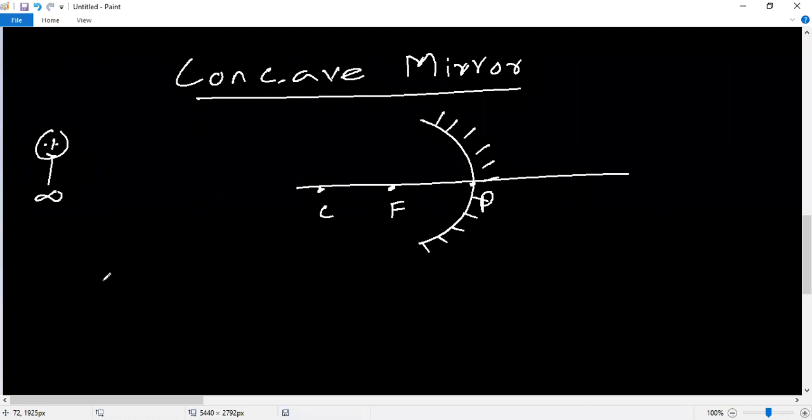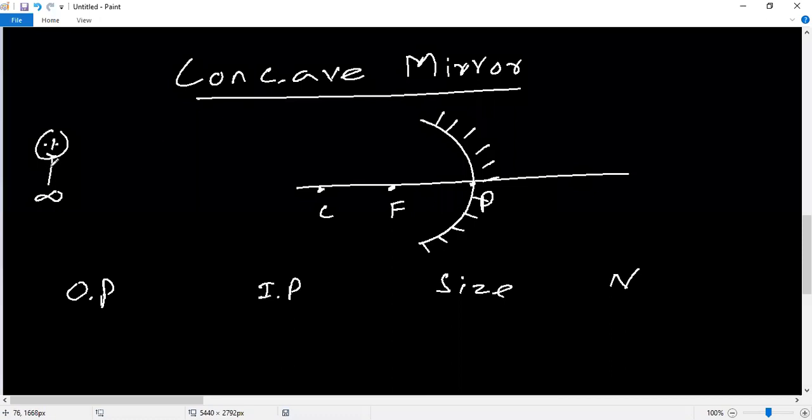We need the object position, image position, size, nature, and the ray diagram. The ray diagram part we'll discuss after.